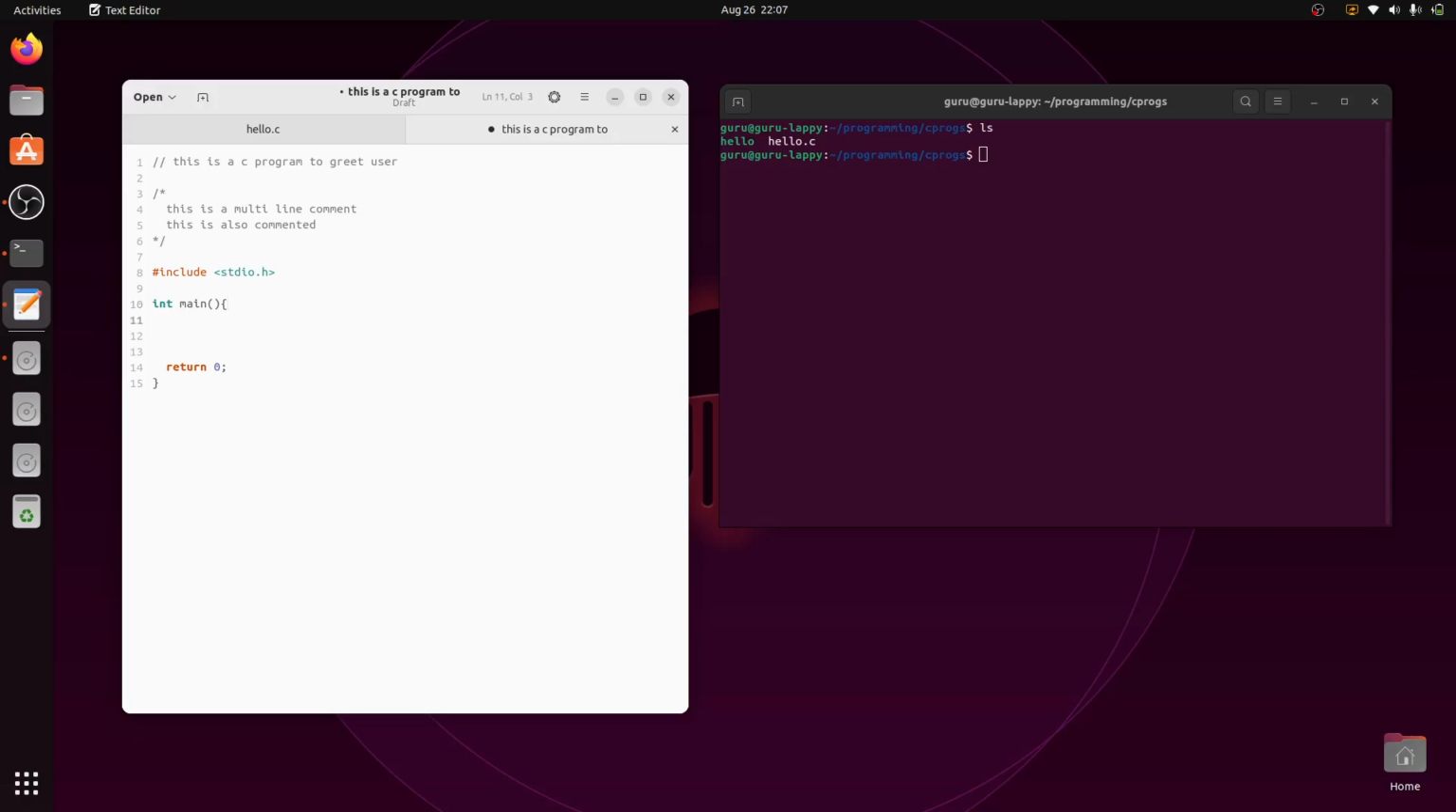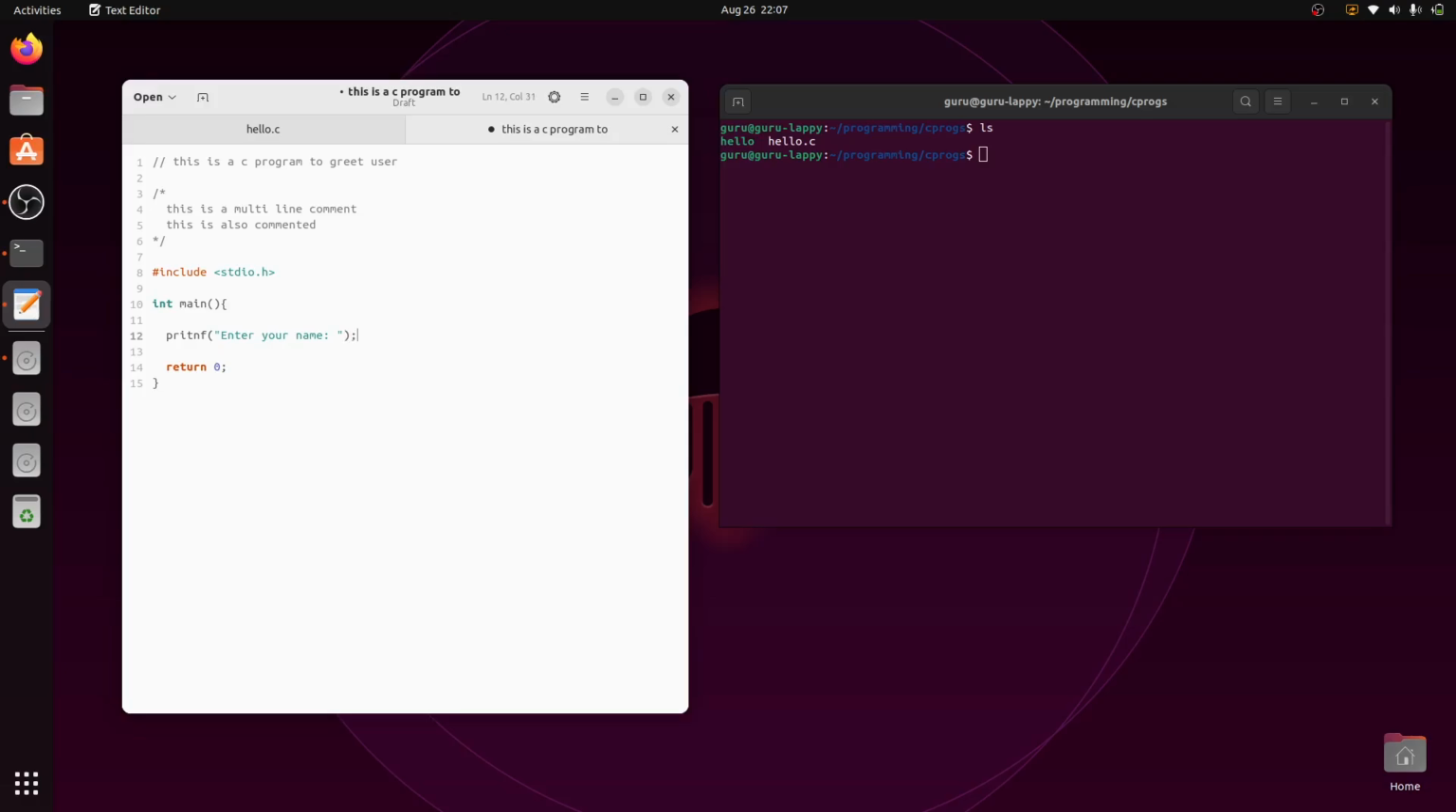Now this program is meant for reading my name. I need some space to hold my name, whatever I enter. First of all, I will ask the user, using printf, to enter your name, something like this.